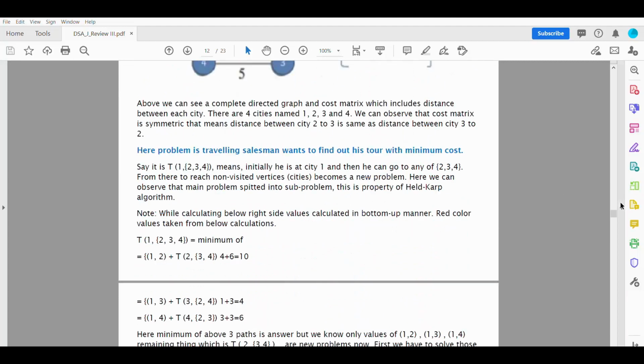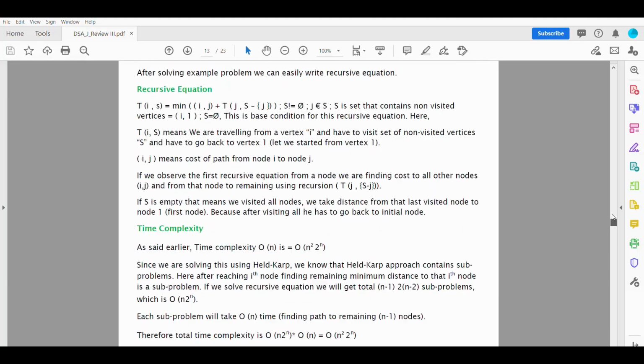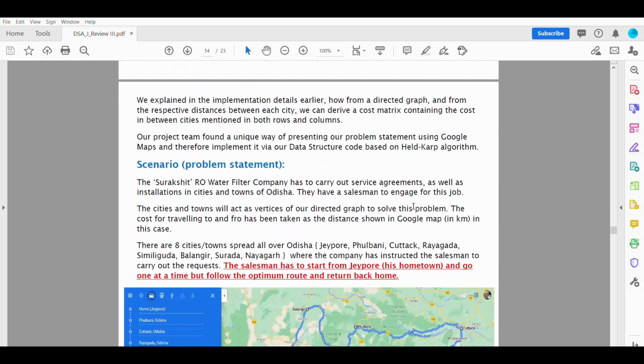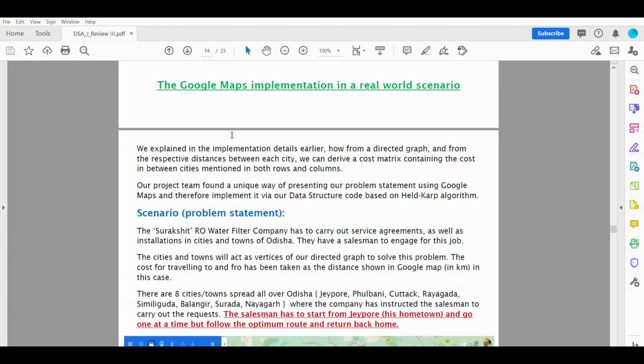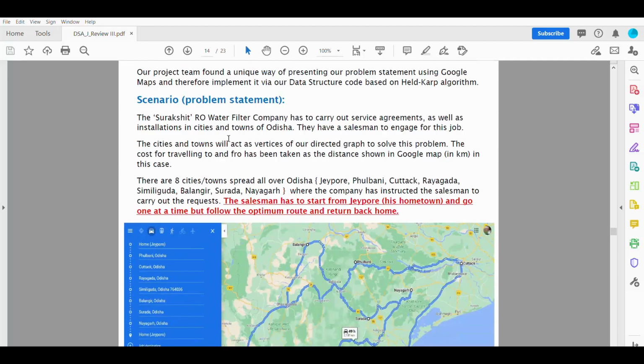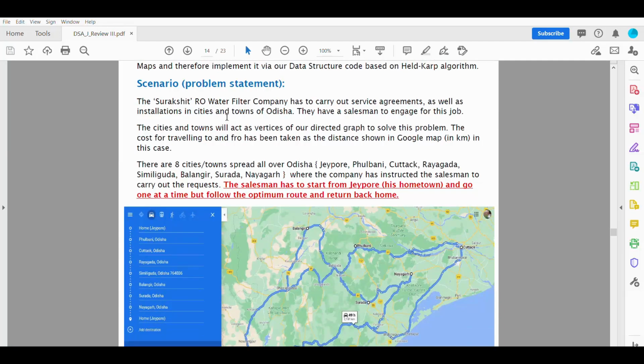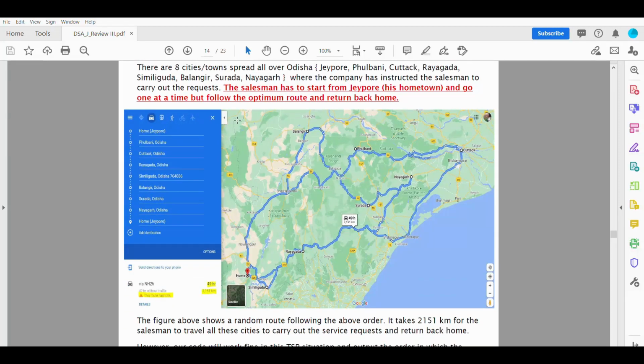So my friend Ishan will describe the implementation part, but I will elaborate a little bit on the Google Maps implementation, what we have done here. In our scenario, the problem statement, as I said, we had to carry out the service agreement. So I made a real-world scenario of how we can make this question understood via Google Maps. What we basically did is we mapped some random cities in Odisha.